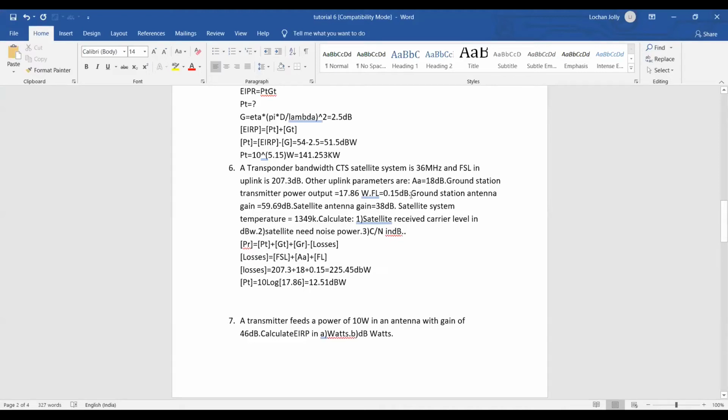PT, now we know the gain of the earth station is 59.69. Gain of the receiving antenna is 38. So we know all the values. So can we now calculate the value of this?